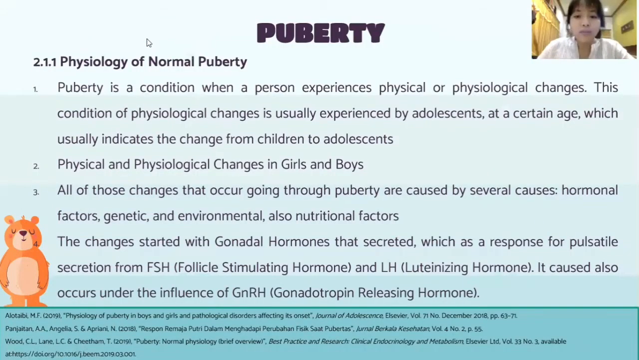Okay, thank you. My name is Puturati Padmarini Gantarisari with student ID number 20025111177. First of all, I will explain about the physiology of normal puberty. Puberty is a condition when a person experiences physical or physiological change. This change is usually experienced by adolescents at a certain age, which indicates the change from children to adolescents. Changes in individuals during puberty are usually divided into two categories, physical and physiological.